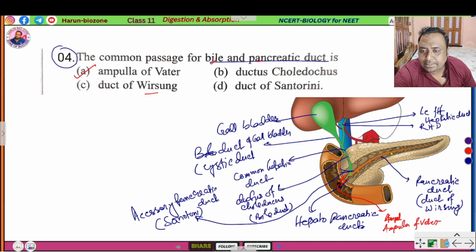Main pancreatic duct is called duct of Wirsung. What is duct of Santorini? It is the accessory duct present in the pancreas and duodenum. This accessory duct of pancreas is called duct of Santorini. I think you completely understand this question.